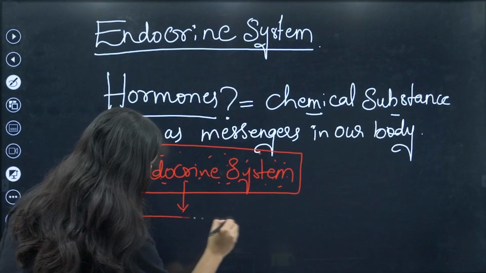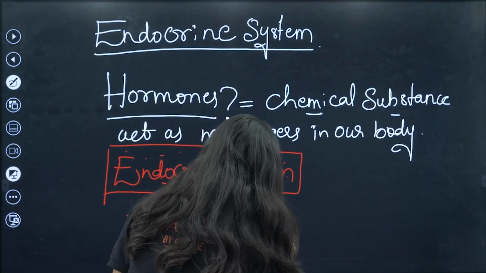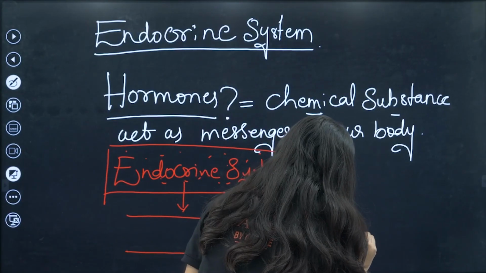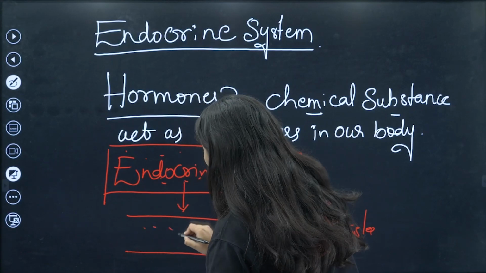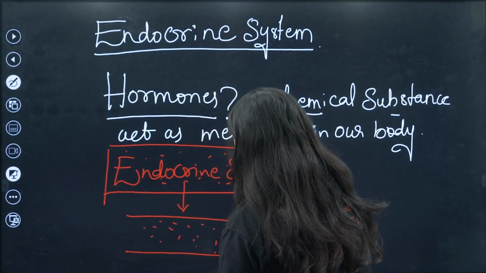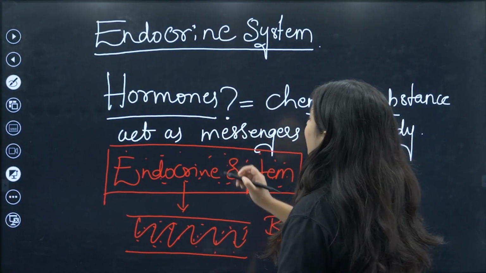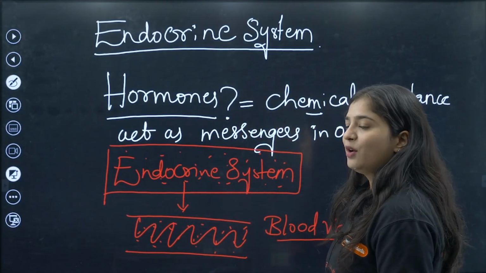They secrete hormones into the blood vessels. You have studied blood vessels in the previous chapter. These are the blood vessels. The hormones secreted by the endocrine system get into the blood vessels.